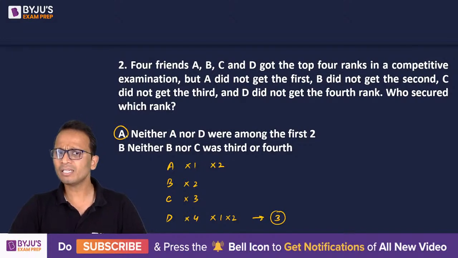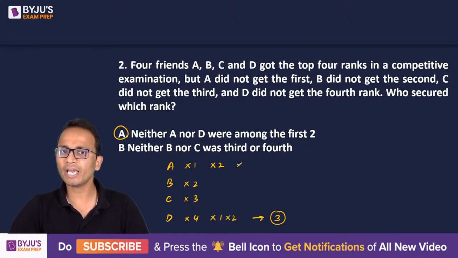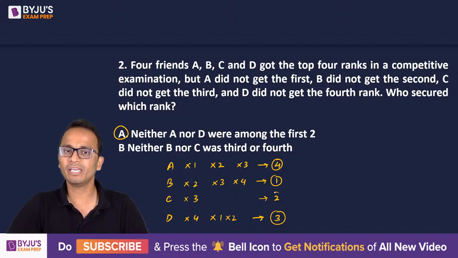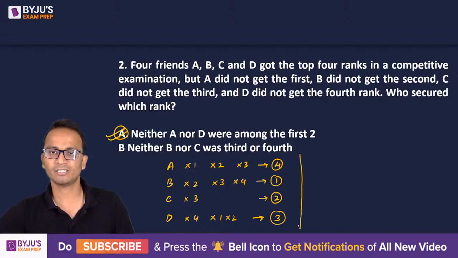Now rank 3 is already used, so A also cannot be rank 3. So the rank of A has to be 4. Now rank 3 and 4 are used, so B cannot get rank 3 as well as rank 4. So B will get rank 1 and the remaining rank will be given to C. So I can say that statement A alone can give me the answer.